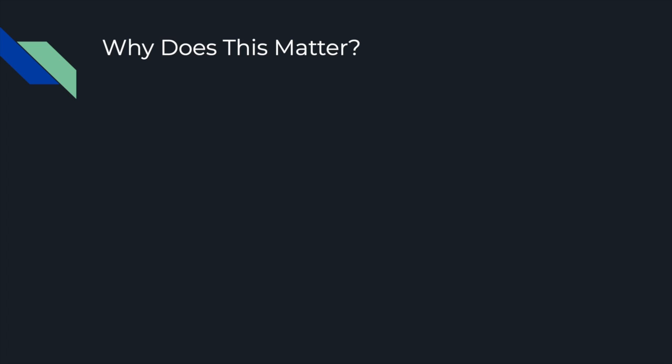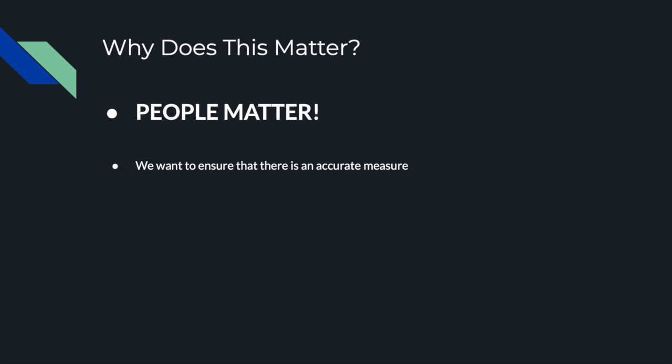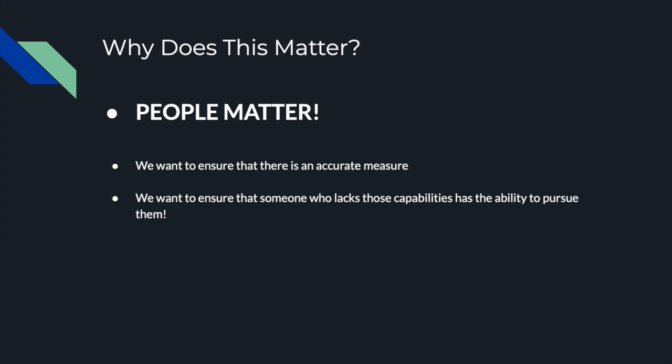So why does all of this matter? It matters because people matter. We want to ensure that there is an accurate measure in place to determine someone's lack of capabilities and inadequate income. We want to ensure that someone who lacks those capabilities has the ability to pursue them, although we are not trying to force people to pursue capabilities that they have available to them.